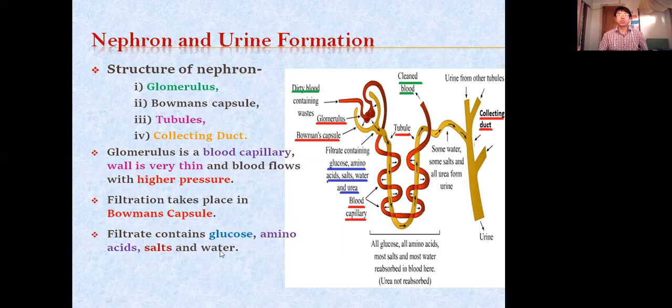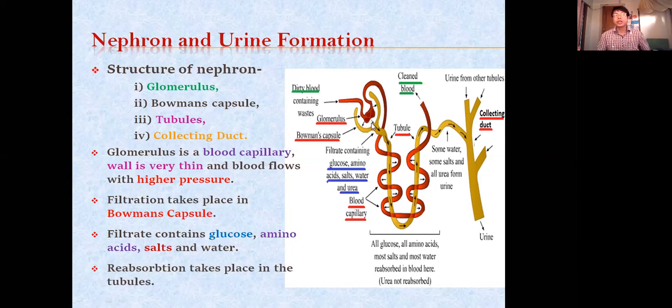Again, all the things you have to remember. Glucose, amino acid, various types of salt, water, all these are filtered here. After that, what will happen? This Bowman's capsule will absorb all these substances. After absorbing here, what happens?